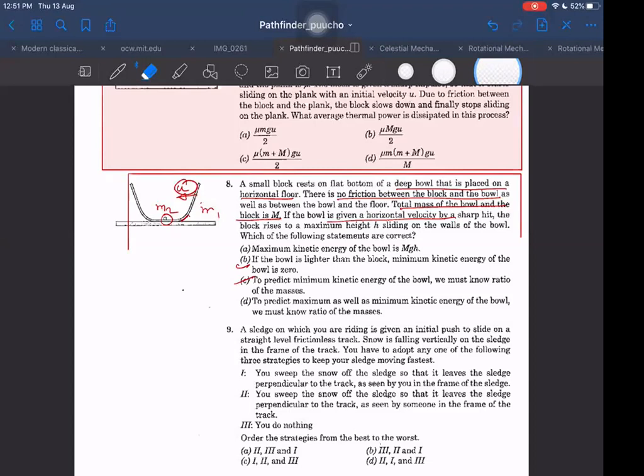So just assume now, in the horizontal direction, it's like a two-body collision in horizontal direction only, where the projectile is colliding with the target bob. So use the conservation of momentum at the highest point.